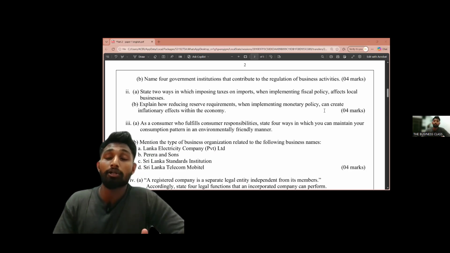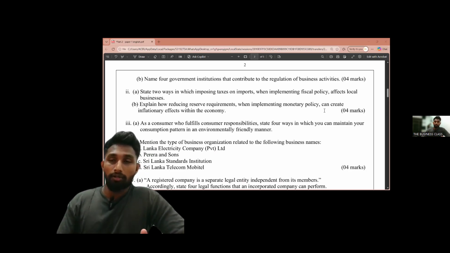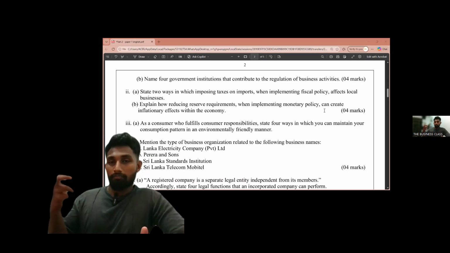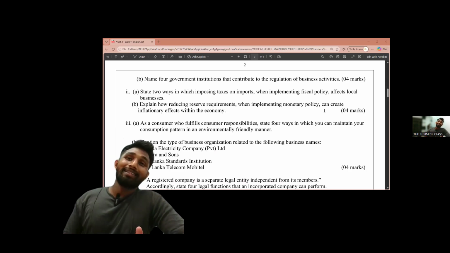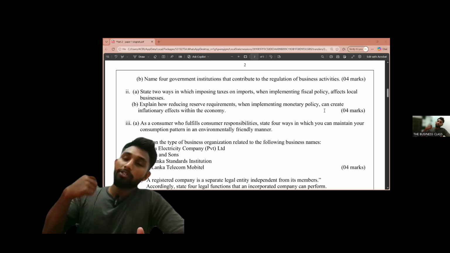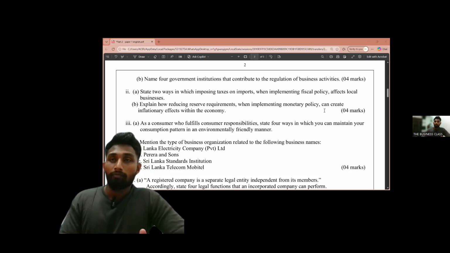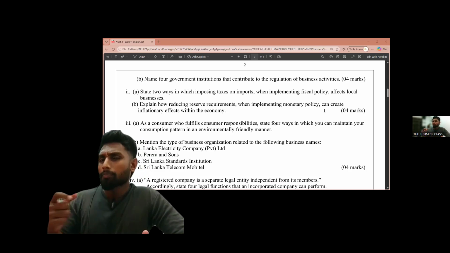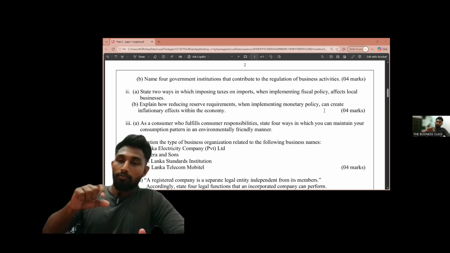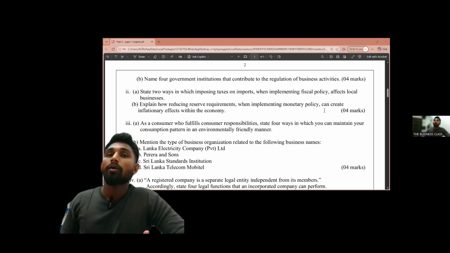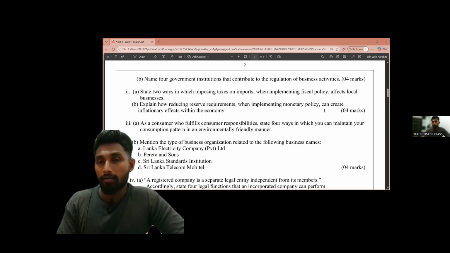When they are giving loans, what happened? The businessmen are borrowing that money and manufacturing goods. When they are manufacturing goods, prices of the products will be quite low, and when the prices are low, inflation will be reduced. That is one way, right?